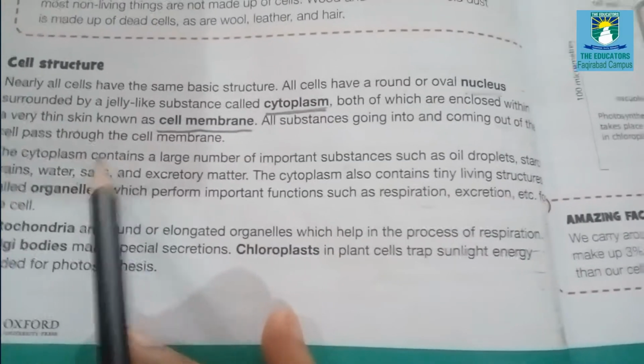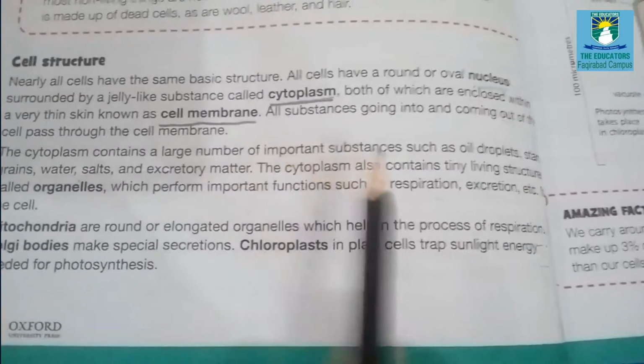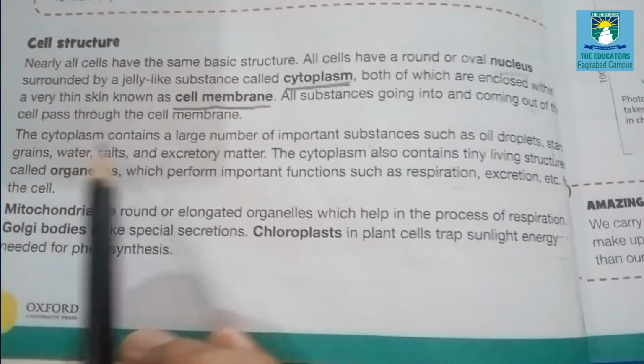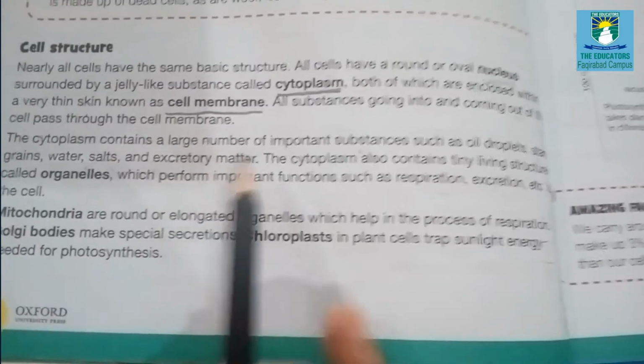The cytoplasm contains a large number of important substances such as oil droplets, starch grains, water, salts, and excretory matter.